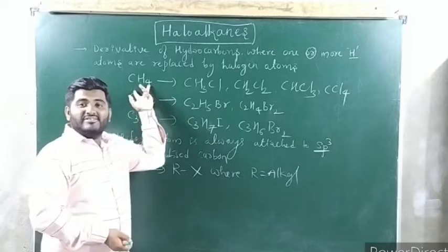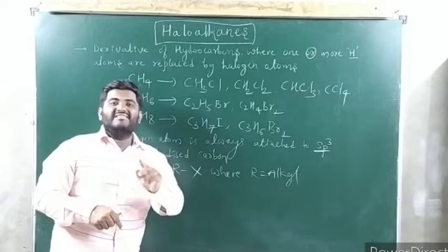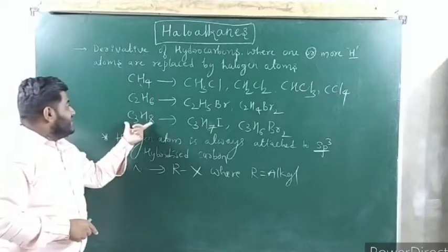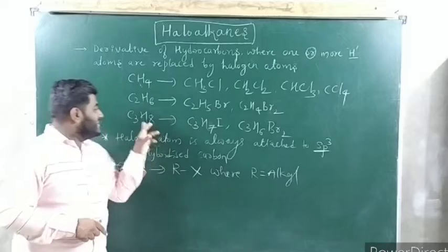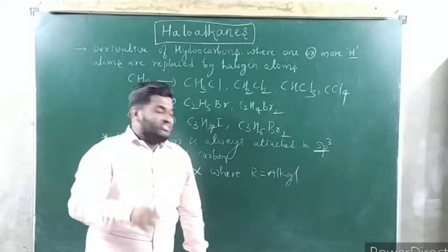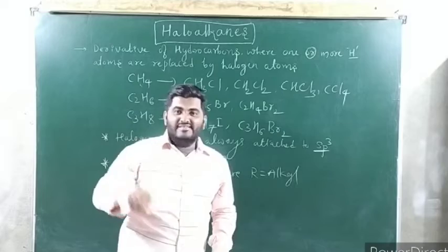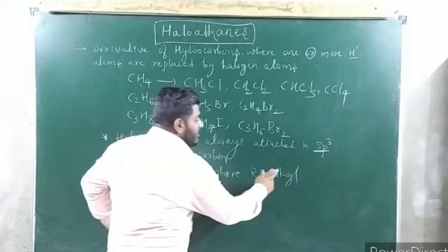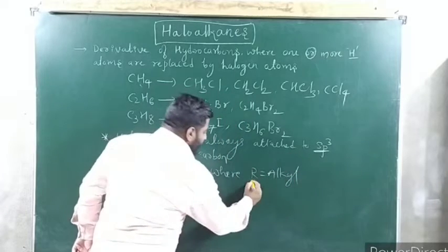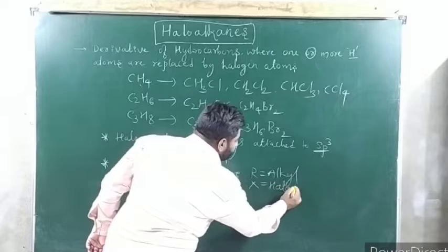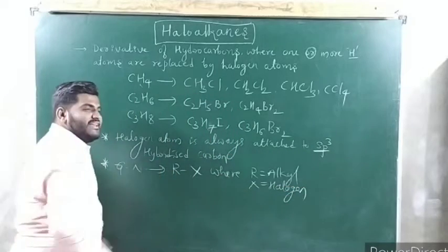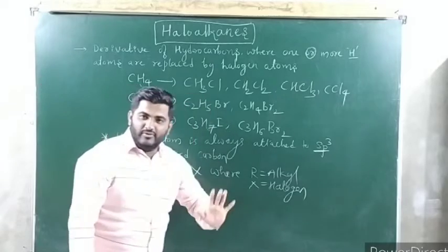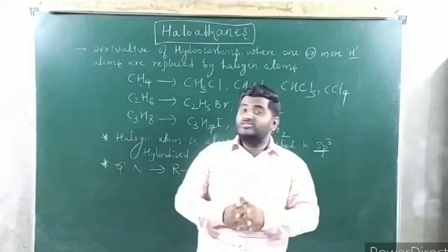Getting my point? CH4 is methane. CH3 is methyl. C2H6 is ethane. C2H5 is ethyl. C3H8 is propane. Similarly, C3H7 is propyl. Generally, RH is alkane. If you remove one H from the alkane, it becomes an alkyl group. The general notation of haloalkane is RX, where R is the alkyl group and X is the halogen. So this is regarding the introduction, definition over.